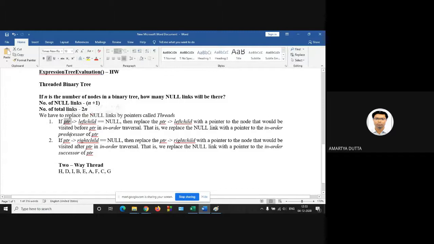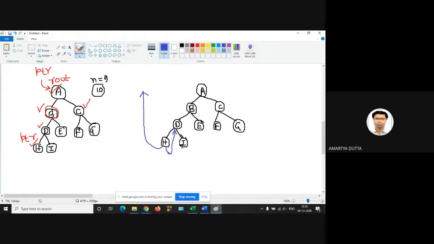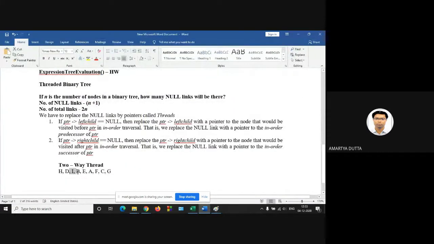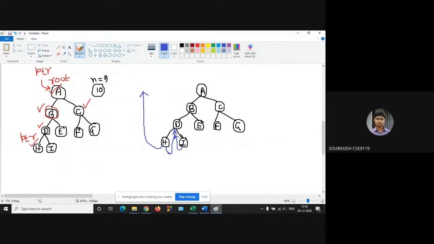Now PTR is at I, its left child is null, so replace the null link with the in-order predecessor. So I, its predecessor is D, so there will be a connection. And the right child will be B because of the in-order successor, so there will be a connection.